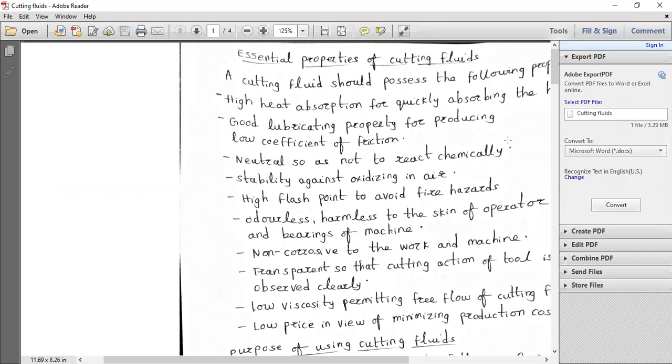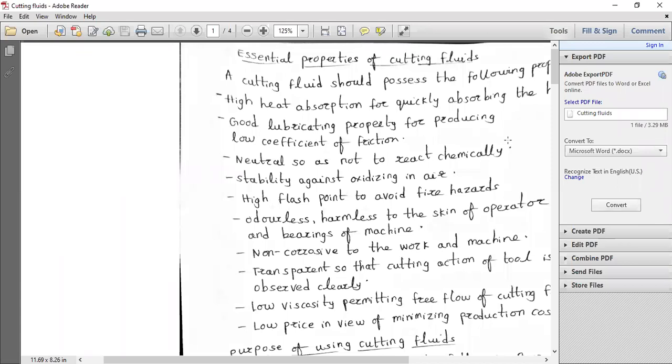We'll be discussing it though it cannot be shown on the screen. In the types of cutting fluids, we have active cutting oils. Active cutting oils are the oils which react chemically with the work surface to help in the machining operations. And the second part is the inactive cutting oils. Inactive cutting oils are, as we discussed yesterday, the straight mineral oils or the compounded mineral oils, which are sulfurized or chlorinated compounds.